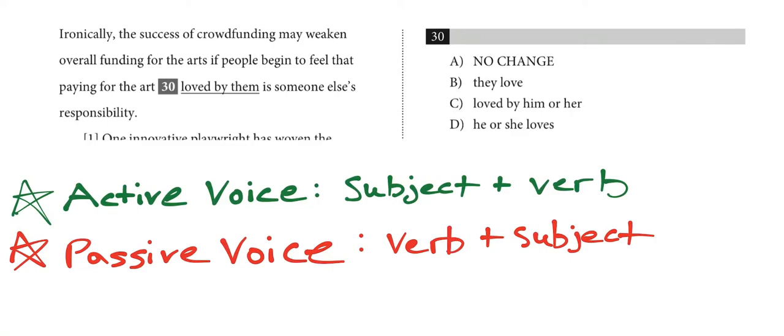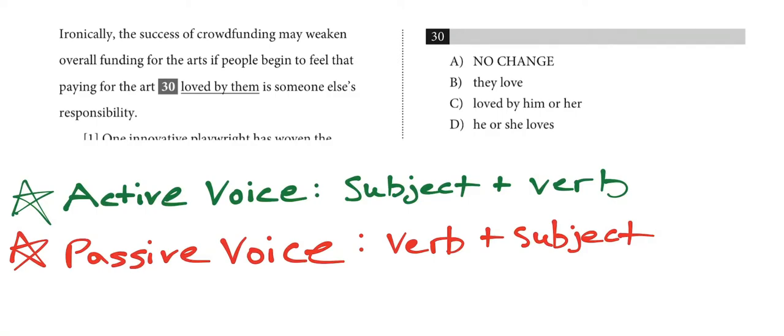So I wrote two things down below that are important to remember for the SAT writing section and which we can use for this question. And that's the kind of voice that you're using when you're writing. Now there are two types of voices that you can use when you're writing. One is the active voice, where in a sentence the subject comes before the verb. And the second is a passive voice, where your verb comes first and then you have your subject. So one example of this would be the sentence, John makes cookies.